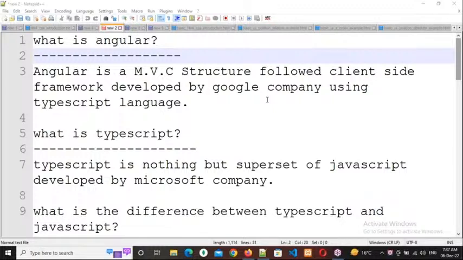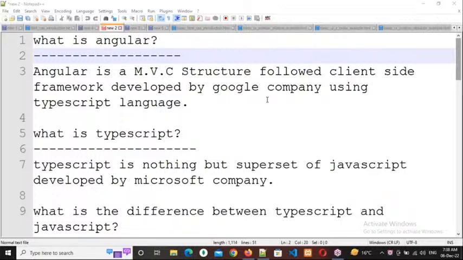Whoever programmed that application, that person will be the owner, not all the persons. For example, if you develop any application by using the Java language, you will be the owner because you programmed that. Not the person who developed the Java language. You will be the owner and they are not partners either. In the same way, Microsoft developed TypeScript. By using TypeScript, Google developed Angular. So Google will be the owner, not the Microsoft person.